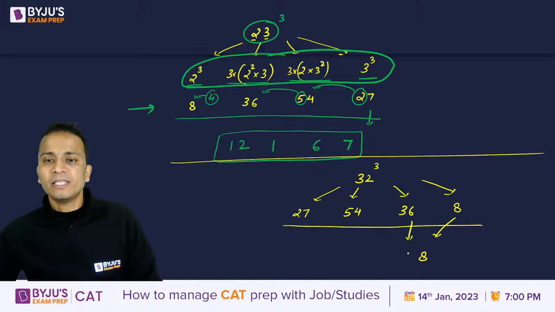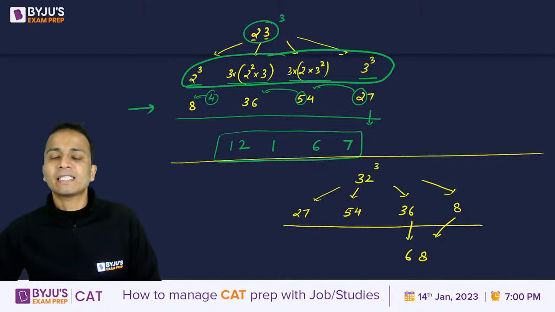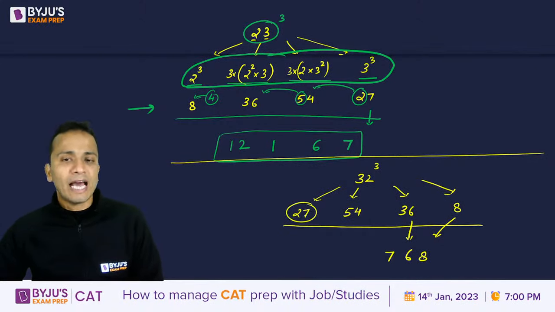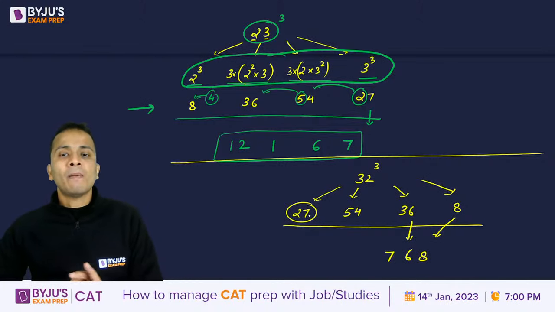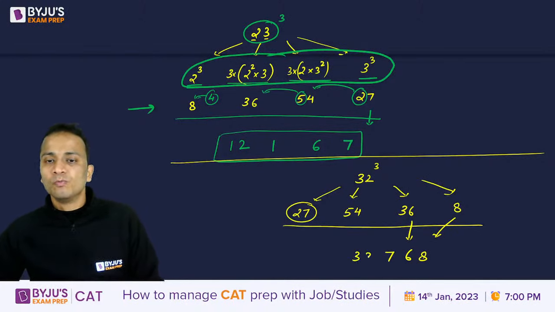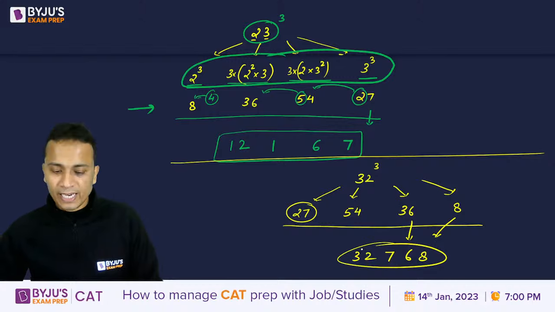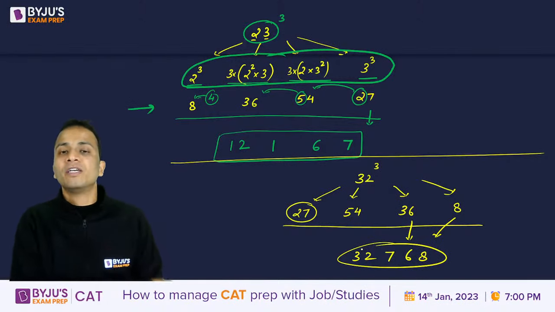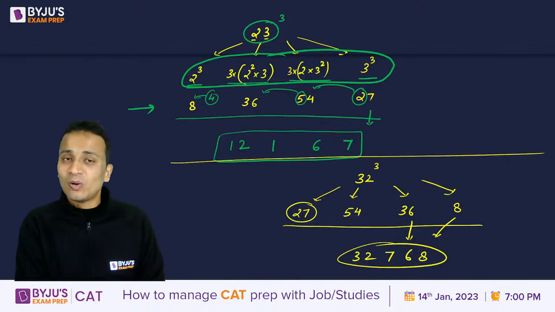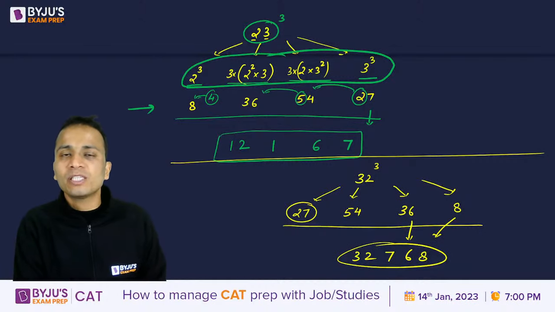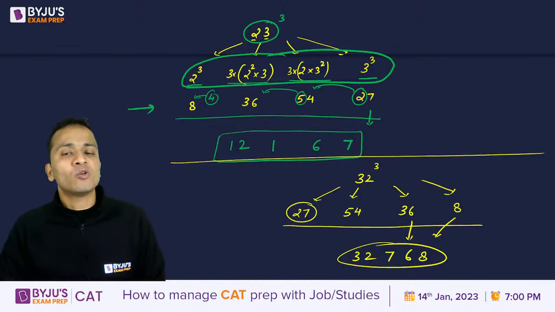Then 6 लिख दिया, and 3 will be sent as carry forward. So 54 plus 3 will become 57. 57 का 7 आ गया, 5 will be sent as carry forward. 27 plus 5 is 32. So 32768 is the cube of 32, right? So I have just shown you how I can use this method very quickly to find out the cube of any 2-digit number.